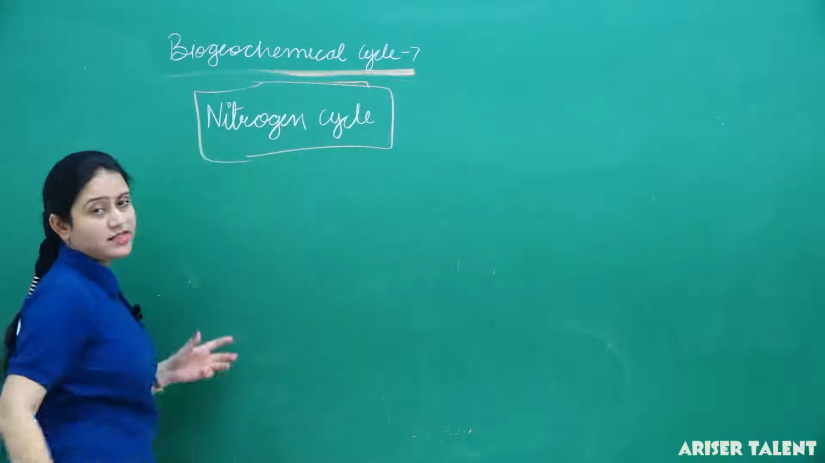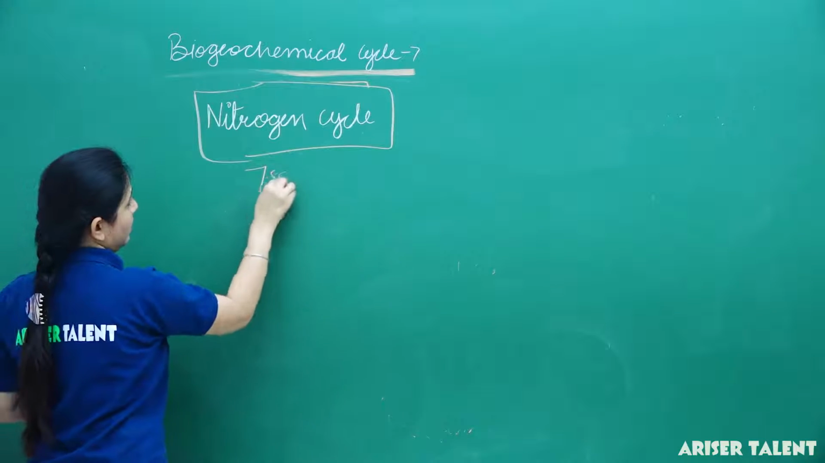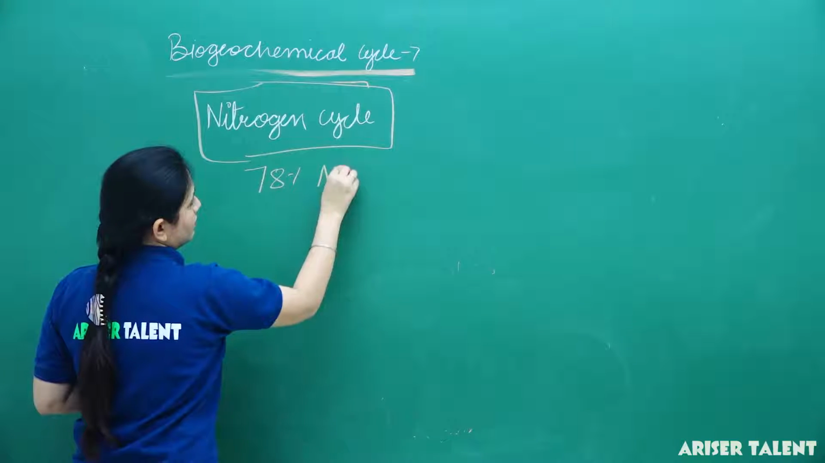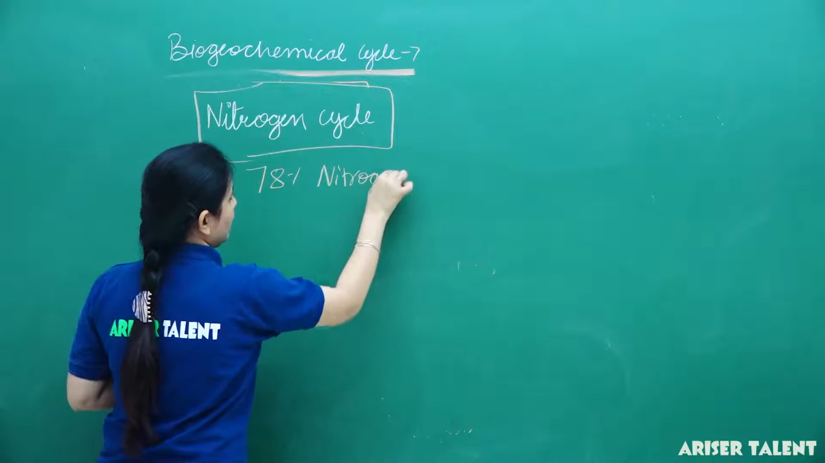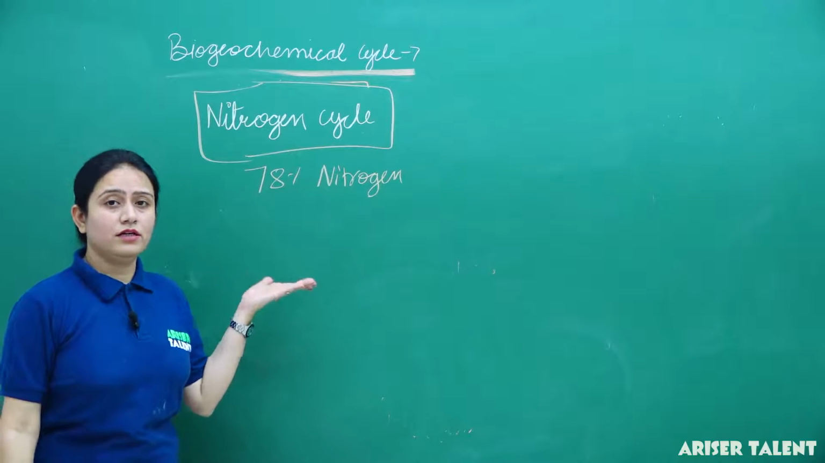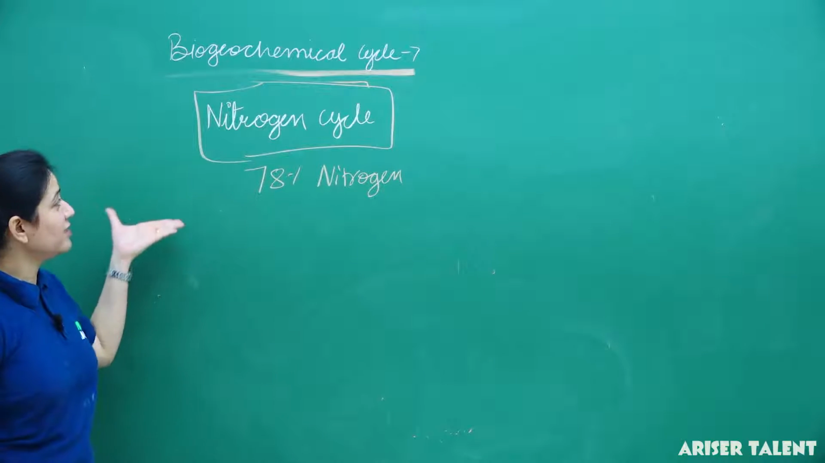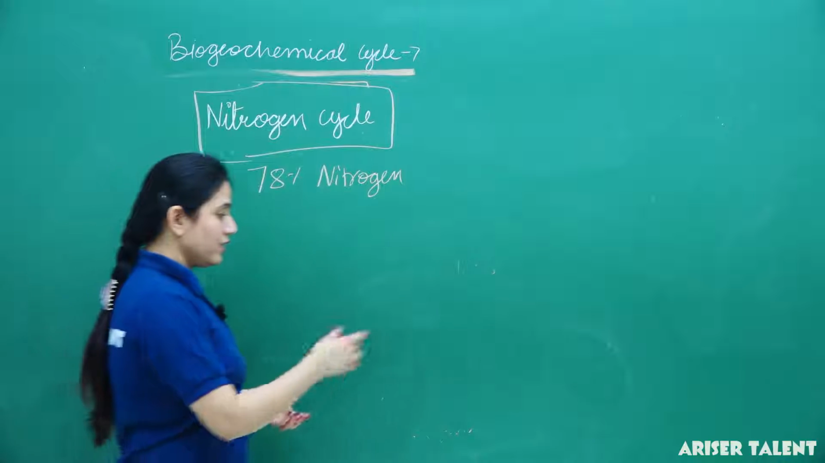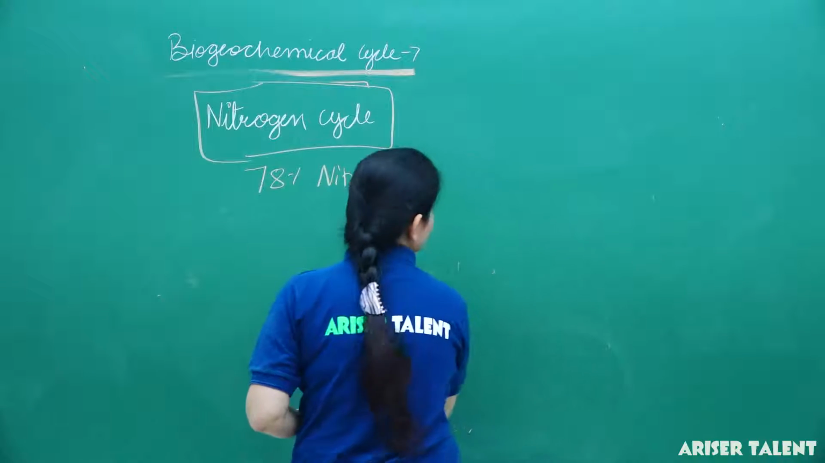We all know only 78% of nitrogen is present in the atmosphere. Okay, we cannot take this nitrogen directly, even the plants cannot take this nitrogen directly. So let's discuss the nitrogen cycle.